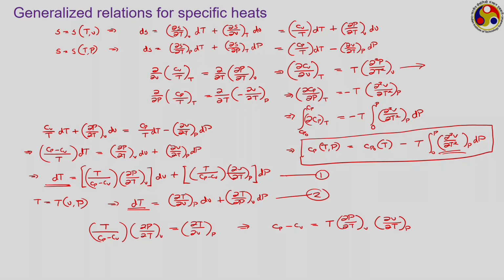Again, if we know the PVT relationship, we can evaluate both the differentials. It involves both the two differentials, this one which gives the change in pressure with temperature along a constant volume line, and this represents the change in specific volume with temperature along a constant pressure line, and also we have absolute temperature here. From where we can calculate the Cp minus Cv, but instead of directly evaluating these two differentials, there are easier ways of expressing the same. To do that, let us write this once more.